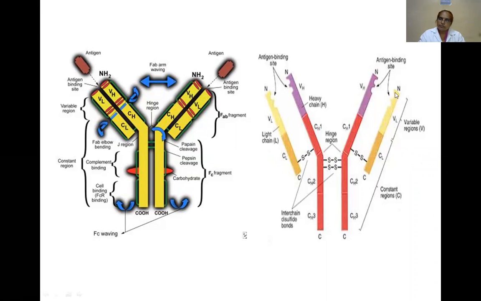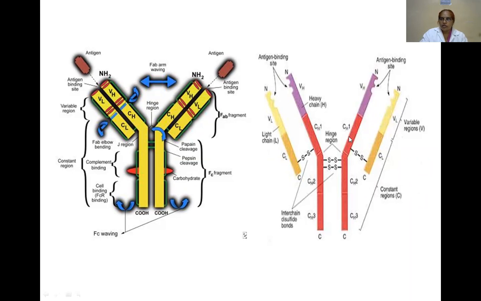The amino terminal half of the light chain contains the variable region. The carboxy terminal half of the light chain contains the constant region. So the carboxy terminal of the light chain is known as the constant region, and the amino acid terminal of the light chain is the variable region.